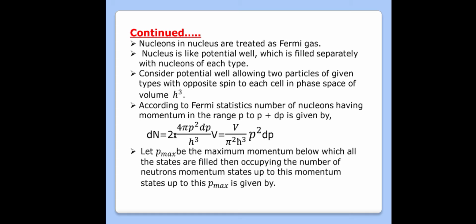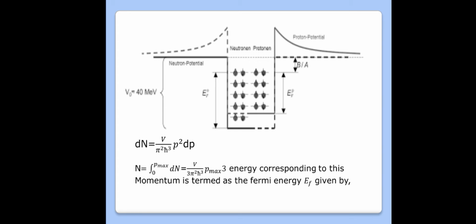Now let P max be the maximum momentum below which all the states are filled. The number of nucleons in momentum states up to this P max is given by n equals the integral from 0 to P max of dn, which equals V divided by 3 pi square h cross cube, P max cube. The energy corresponding to this momentum is termed the Fermi energy, E F.